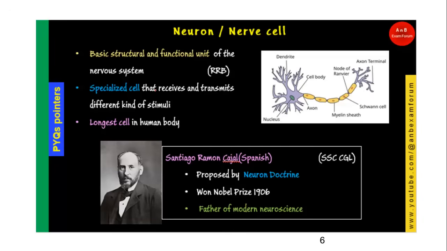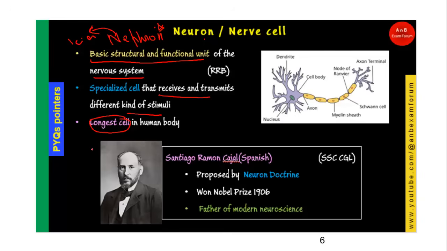The first is that neuron is basically the structural and functional unit of nervous system, and don't confuse it with the nephron, which is the structural and functional unit of the kidney. Don't confuse nephron and neuron. Nephron is related to kidney, whereas neuron is related to brain. What is special about this neuron is that it can receive and transmit different kinds of stimuli. So basically it can process or transfer the information. And the very important pointer is that it is the longest cell in the human body.